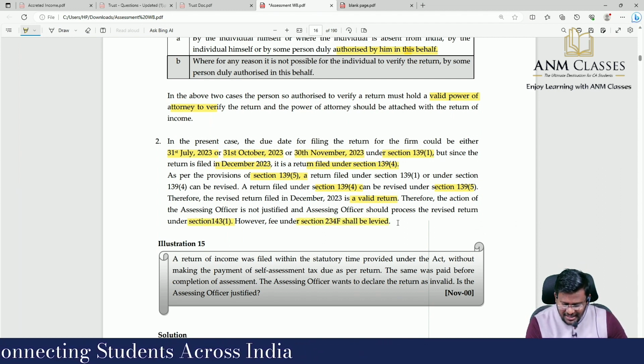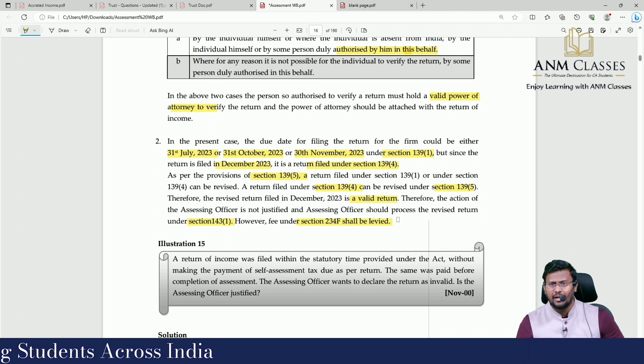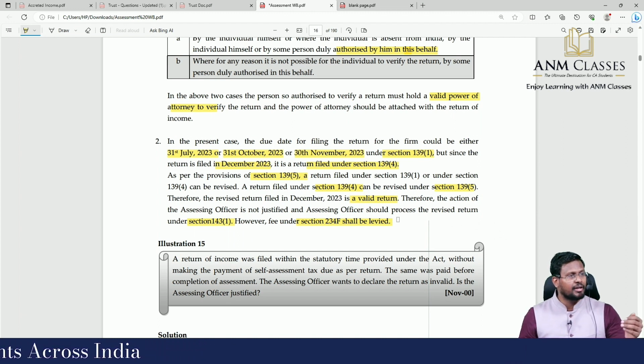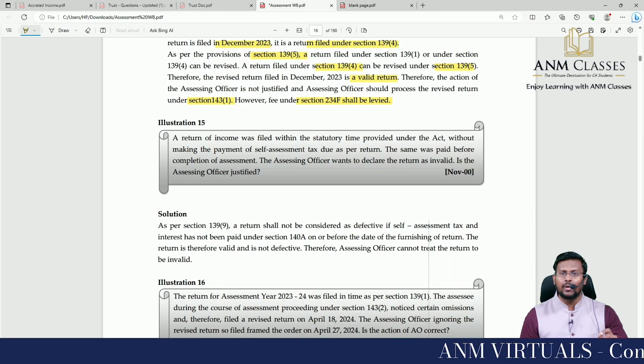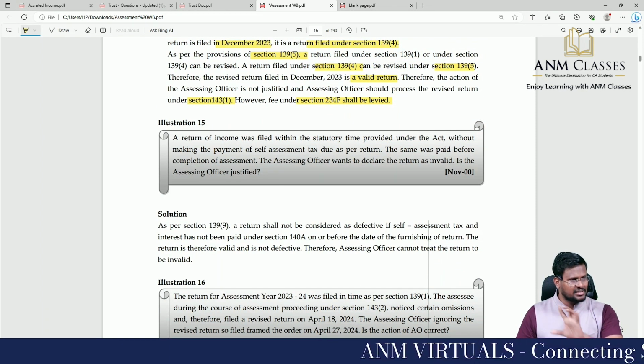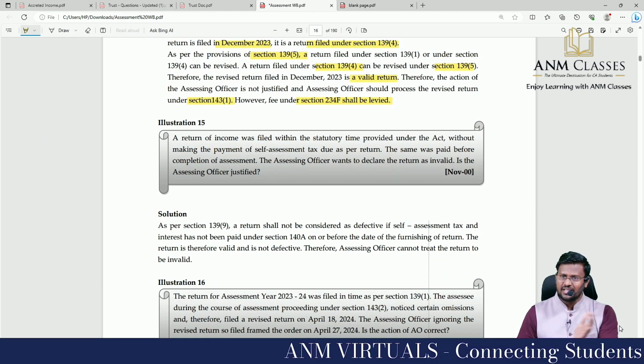However, fees under 234F shall be levied for late filing, because the return is a belated return, yes or no? So fees under 234F, F stands for fees, will be levied, which we already discussed, 5,000, or it may be restricted to 1,000.